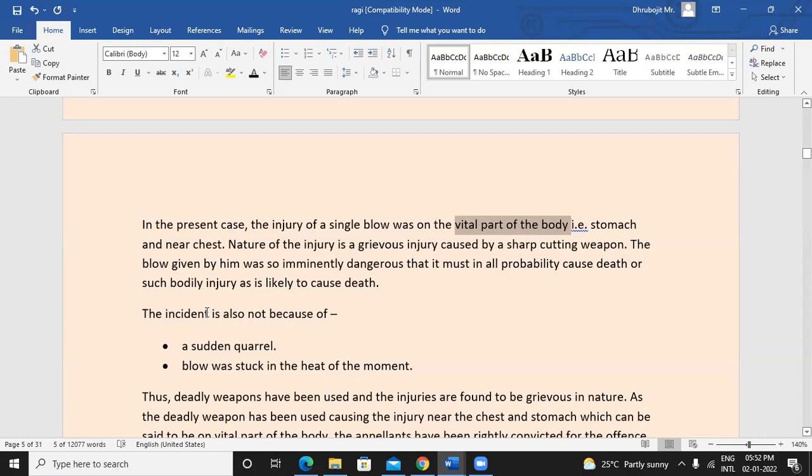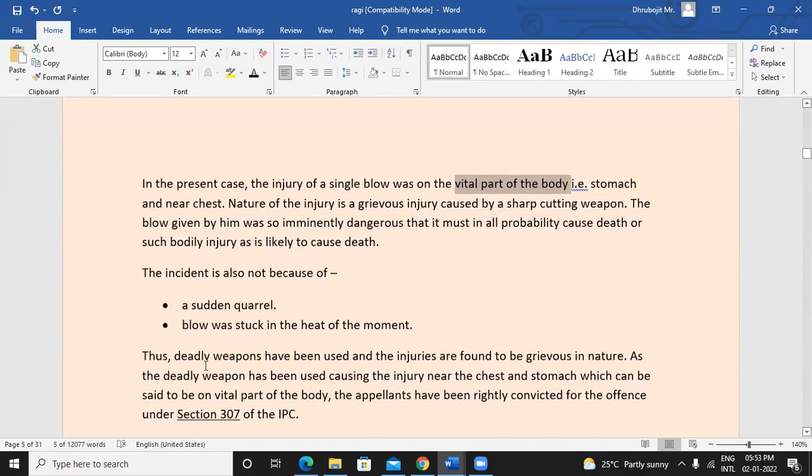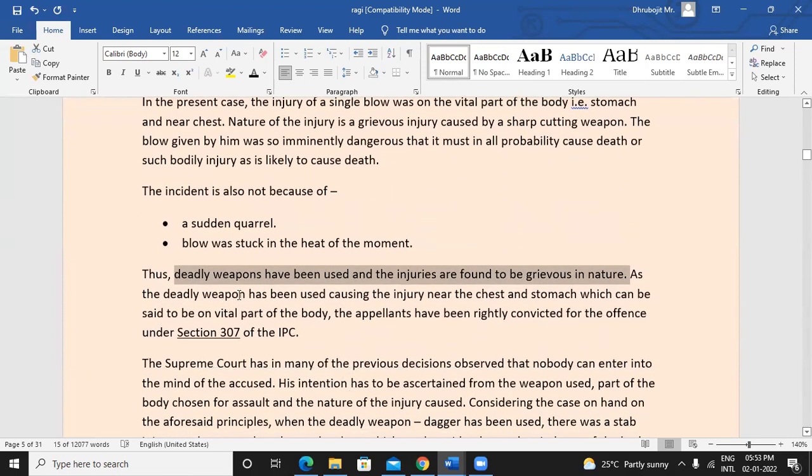This incident is also not because of a sudden quarrel or the heat of the moment, but was all well planned. Thus, a deadly weapon has been used and the injuries are found to be grievous in nature. So, because these deadly weapons were used on such a vital part of the body, the person is rightly convicted for the offense under section 307.